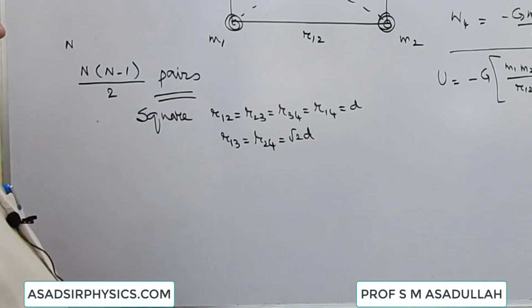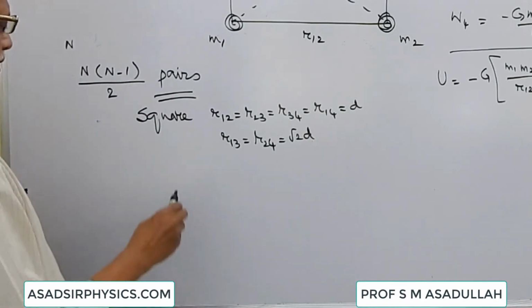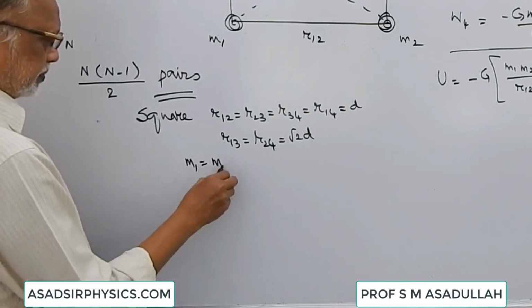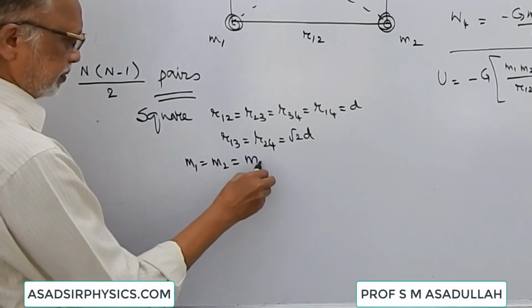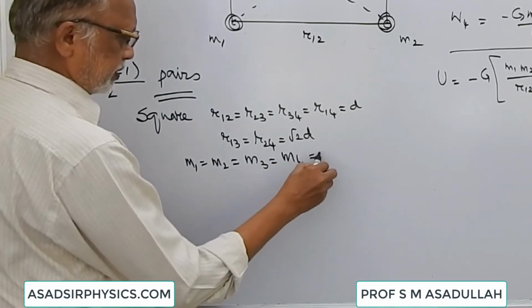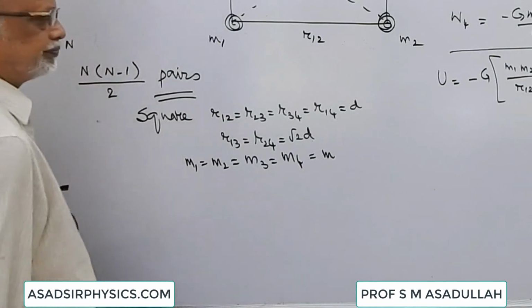Let us further suppose that all the masses are equal. m1 is equal to m2 is equal to m3 is equal to m4, suppose each is equal to m.